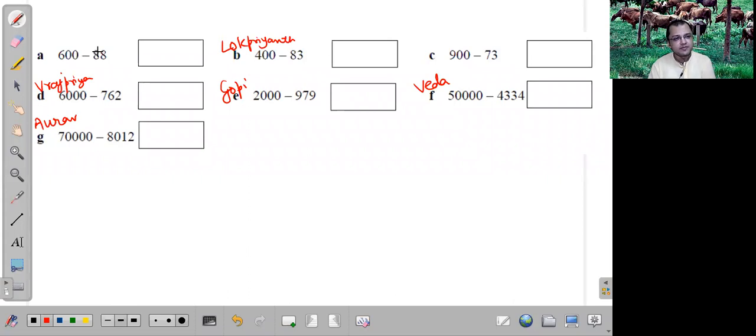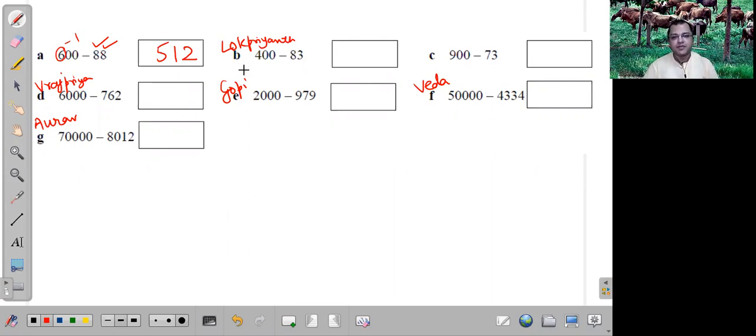10 minus 8 is equal to 2, and 9 minus 8 is equal to 1, and we will make the 6 one less, so it becomes 5. The answer is 512. Excellent. So 1 less than 6 is 5, 9 minus 8 is 1, and 10 minus 8 is 2. Okay, then number B also.